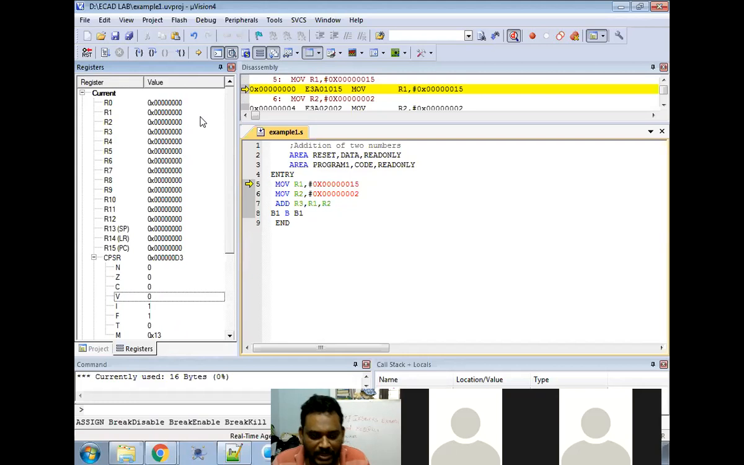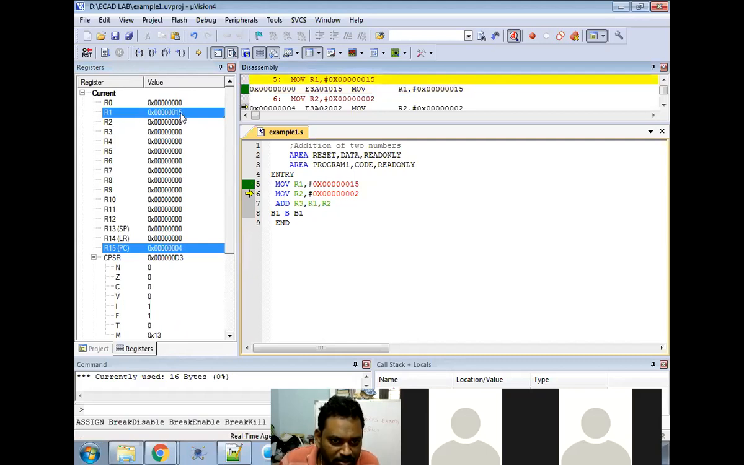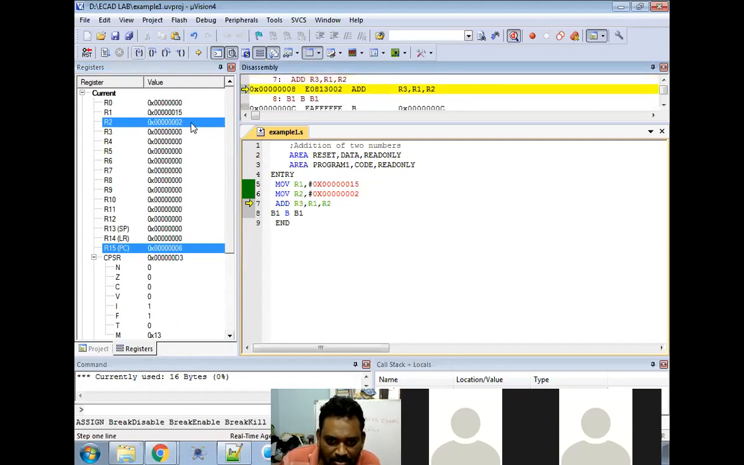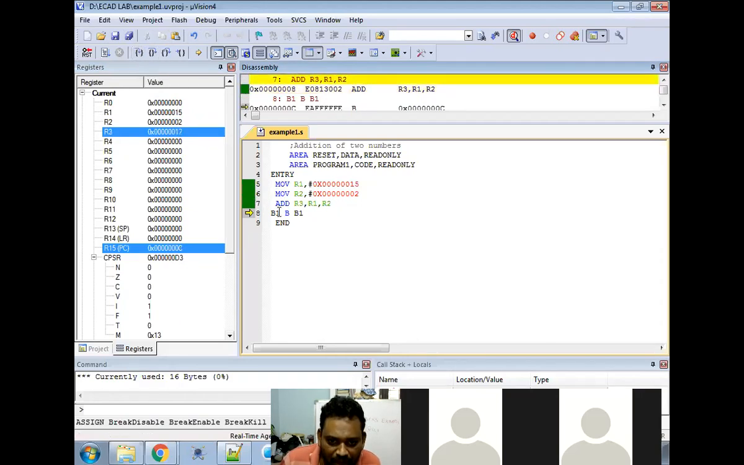When I see my execution, go to single step execution, step or F11. Here, first execution. The cursor is there, the control is here, MOV R1, comma, this value. When I click on this, R1 is loaded with 15. Next, when I click, R2 is loaded with 2. When I click once more, ADD R3, comma R1, R2 is performed, and the result is 17. Hexadecimal addition: 5 plus 2 is 7, 1 is 1. So I got the answer 17.